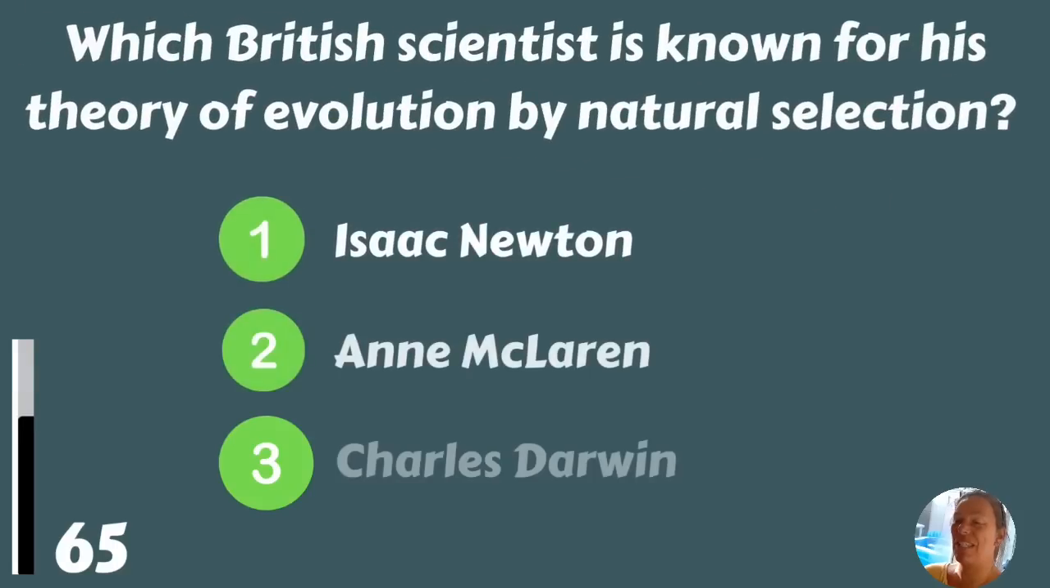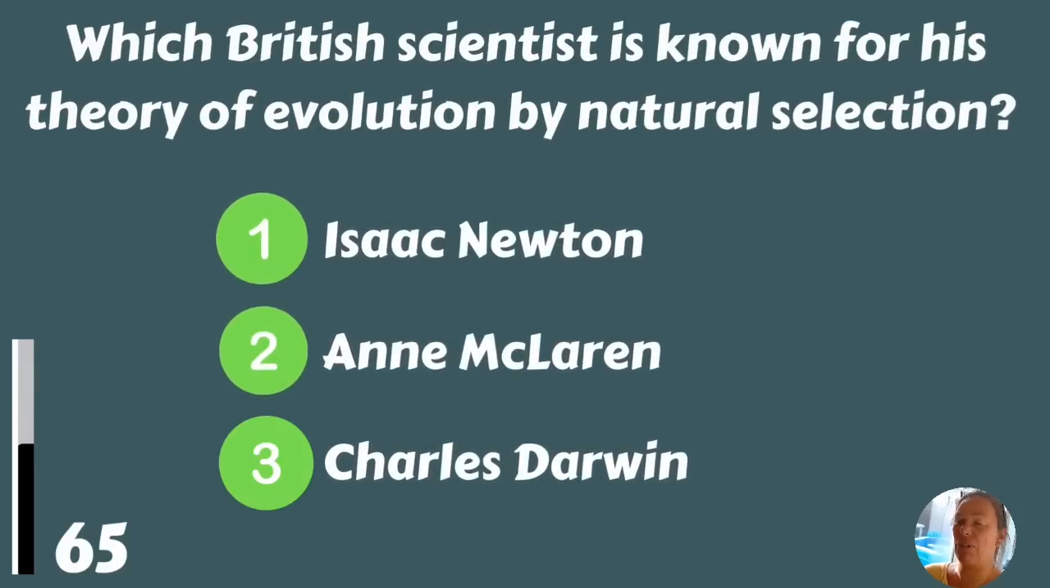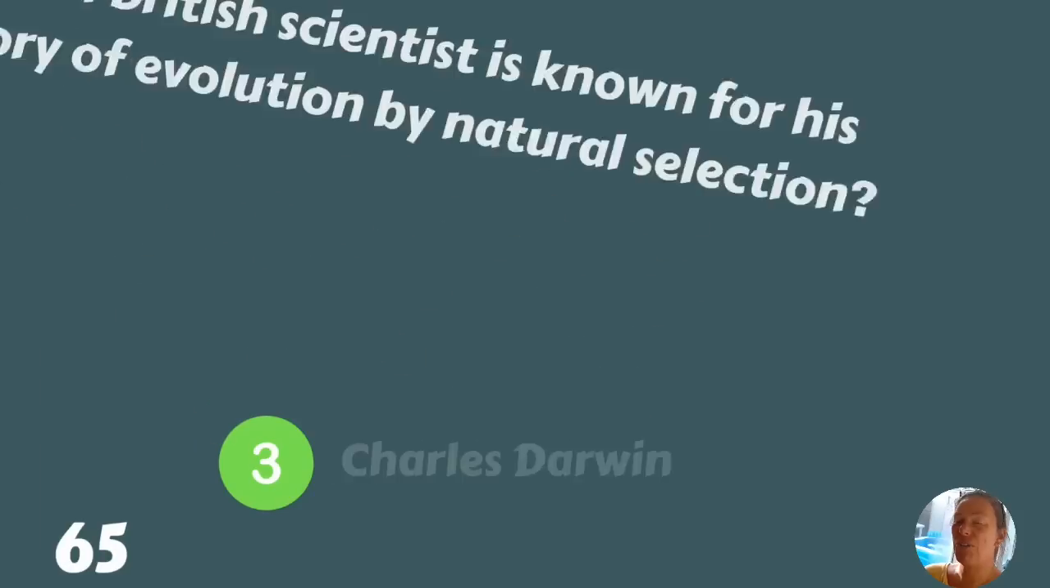Which British scientist is known for his theory of evolution by natural selection? Isaac Newton, Anne McLaren, or Charles Darwin? Charles Darwin.